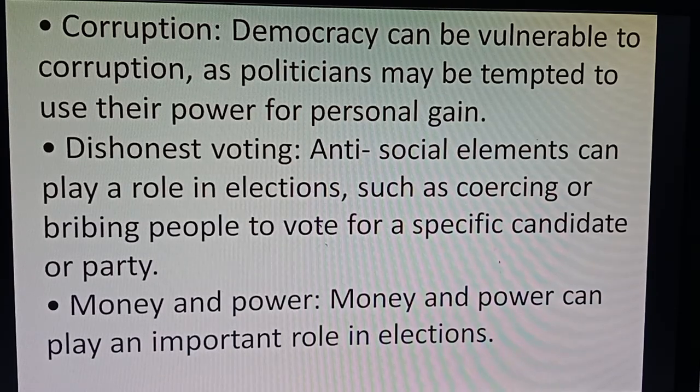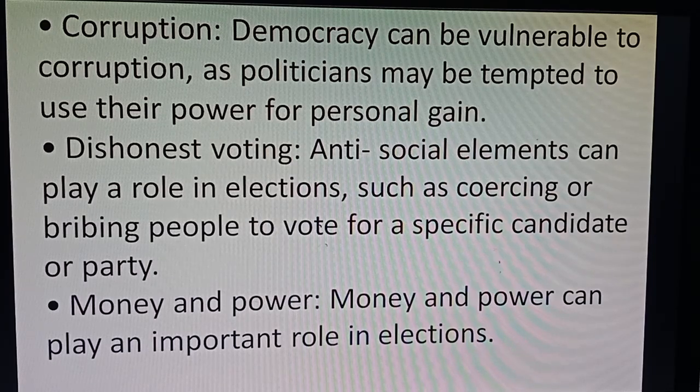Next is money and power. Money and power can play an important role in elections. At the time of propagation of the political parties before the election, they use an excessive flow of money and muscle power.